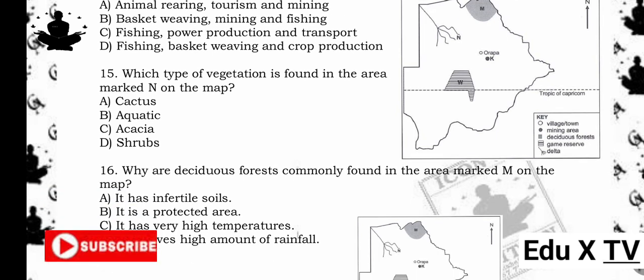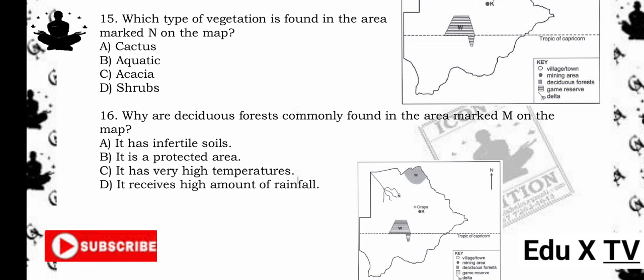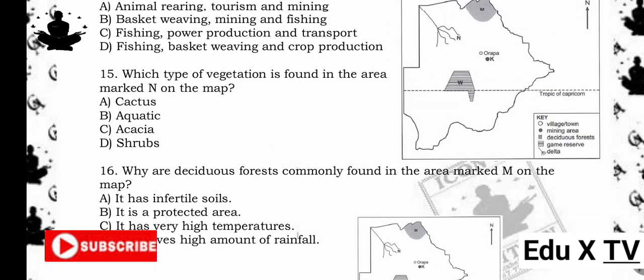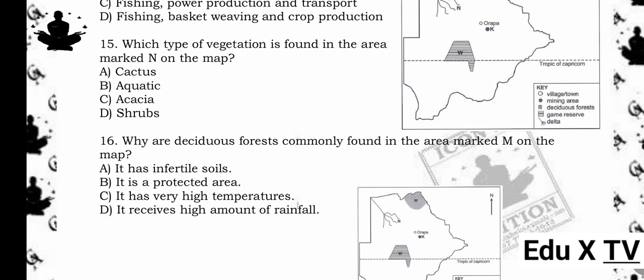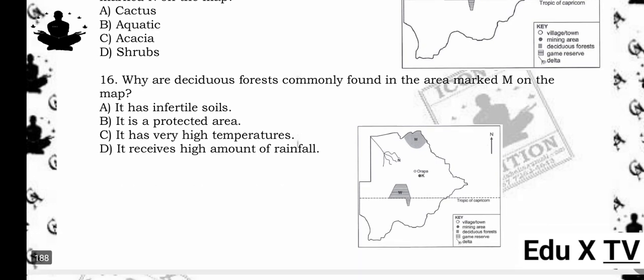16. Why are deciduous forests commonly found in the area marked M on the map? A. It has infertile soils. B. It is a protected area. C. It has very high temperatures. D. It receives high amount of rainfall. The answer is D. It receives high amount of rainfall. Reason being, deciduous forests thrive in areas with high rainfall, which causes trees to shed leaves seasonally.